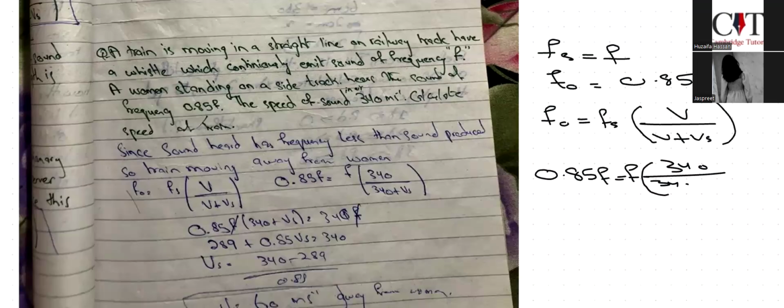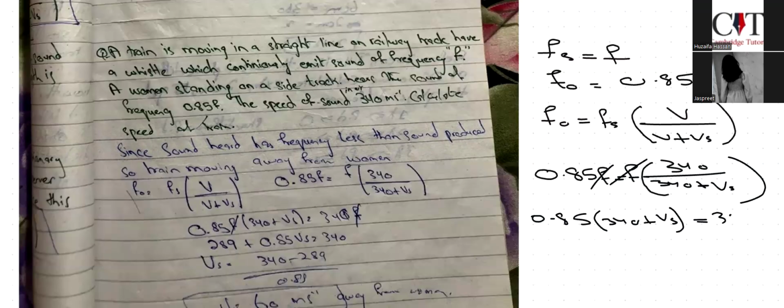Plus we have to find the Vs as well, the velocity of the source, the speed of the train. So F cuts, it would be something like 0.85 into 340 plus Vs. And then you have to make subject Vs and then just give the answer. Is it clear till here? Yes, sir.